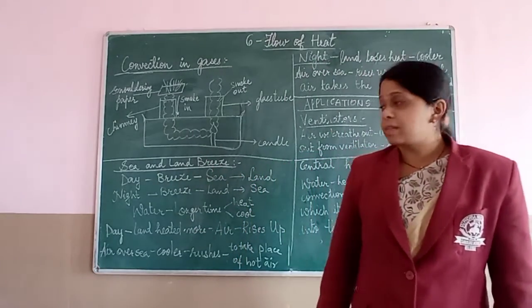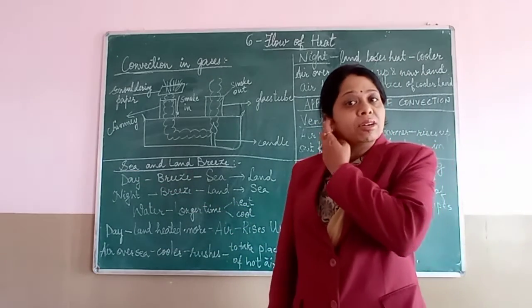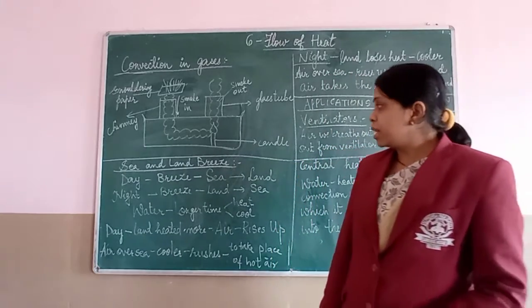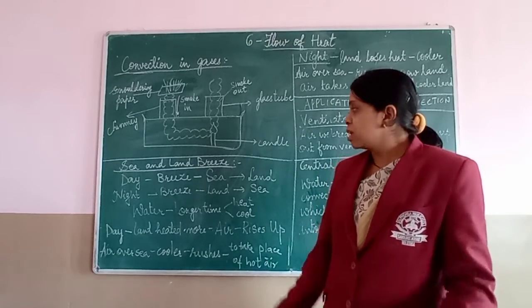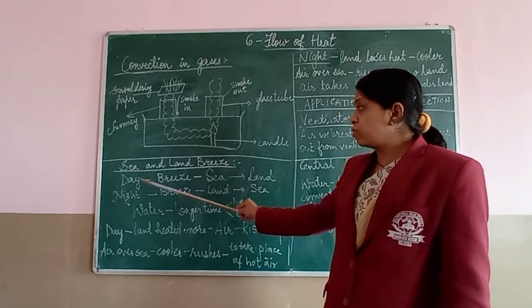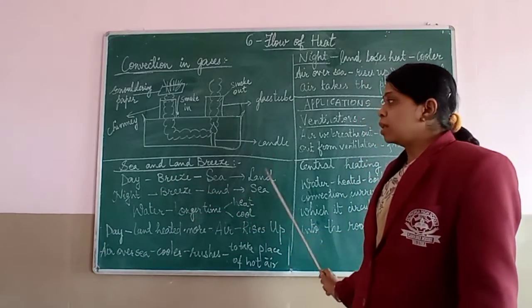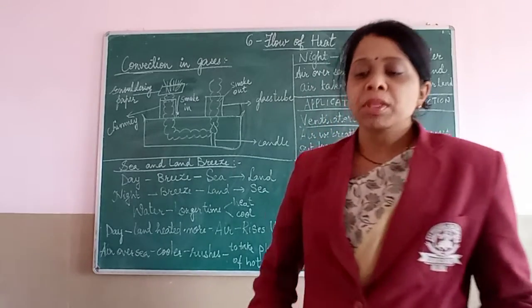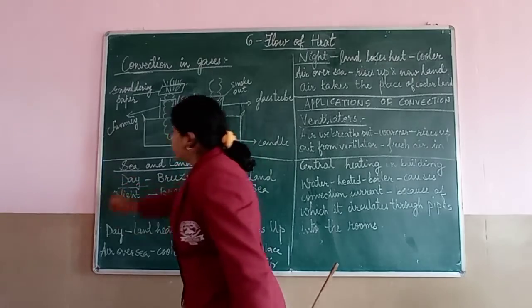Now the next part, that is sea breeze and land breeze. Children, you have already learned about sea breeze and land breeze. Let us revise it once more. You just have to remember a few things. During the day, the air will move from sea to land, and therefore we call it sea breeze.